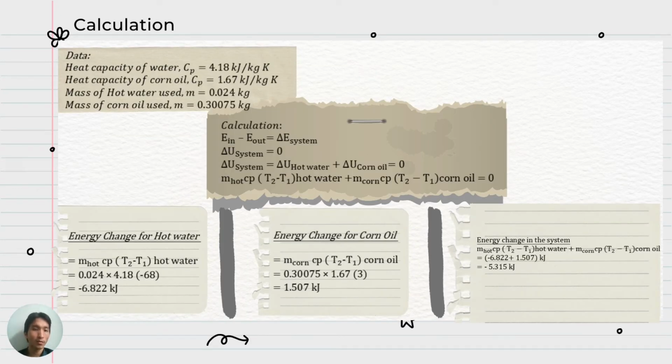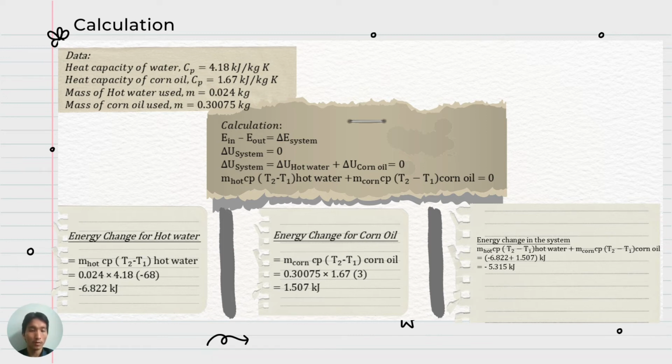Okay, we enter the calculation part. We have extra data that will help us for this calculation. The first data is the heat capacity of water, where the value is fixed, which is 4.18 kilojoule per kilogram Kelvin. The second data is the heat capacity of corn oil, and the value is 1.67 kilojoule per kilogram Kelvin, where both heat capacity data is constant.